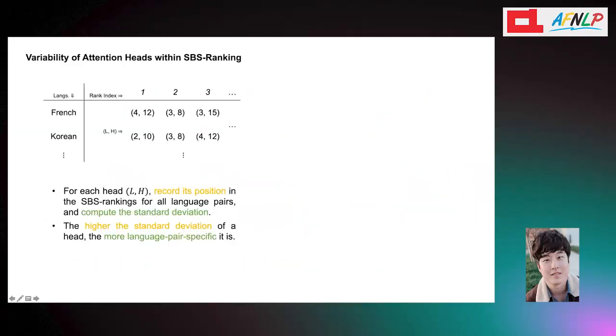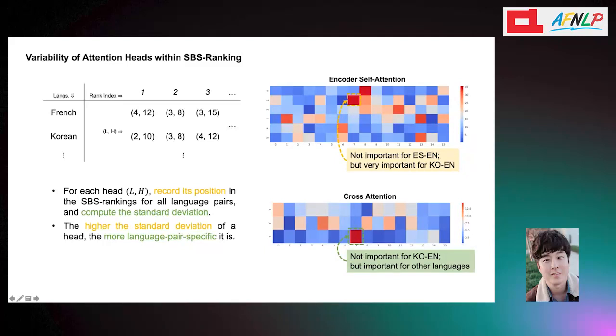As the 3 metrics could not highlight the language-specific heads, we wanted to check the variability of attention heads within the gold rankings. We computed the standard deviation of the position of all attention heads, so the higher the deviation, the more language-specific the head is. By this method, we could discover some heads that are highly variable across language pairs, as shown on the right.